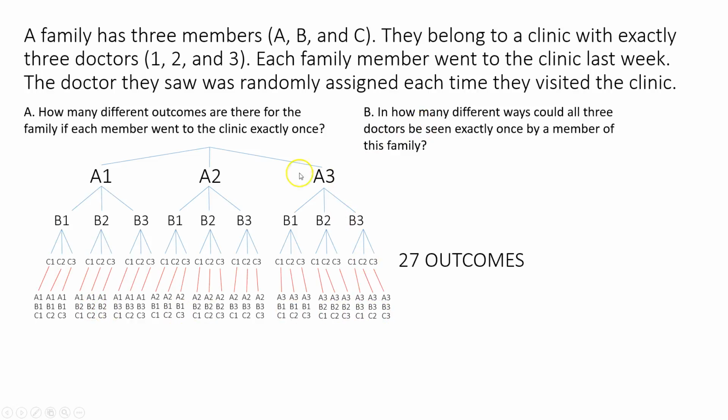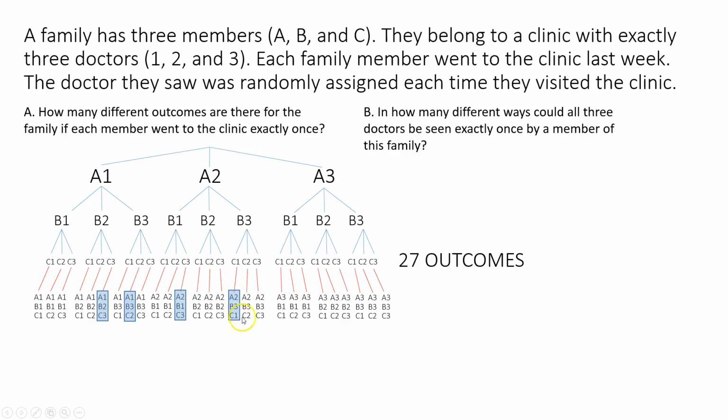And what I can do now is I can just look to see the doctors are my numbers, so I need to see the outcomes that have all three different numbers. So if a number repeats itself, that means a doctor saw two members of the family. So I'm going to look through and see, look, here's one where they all saw different doctors. Let's see, there's another one where they all saw different doctors. Each doctor sees one member of the family. There's one. Each doctor sees just one member of the family.